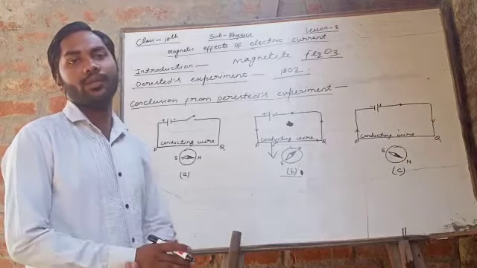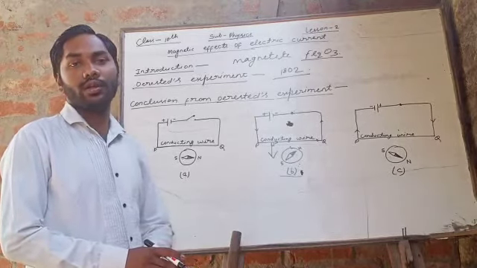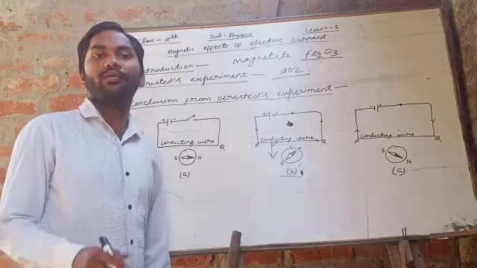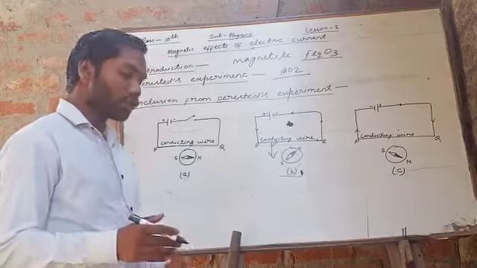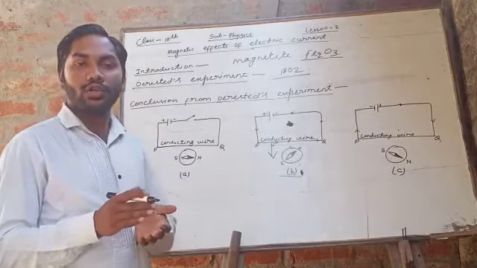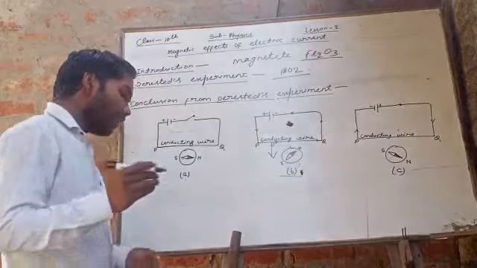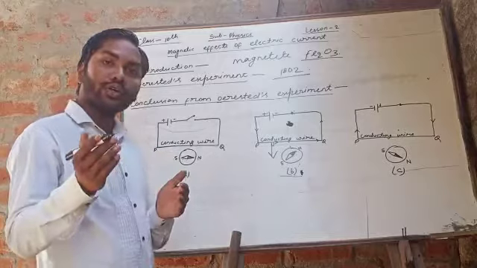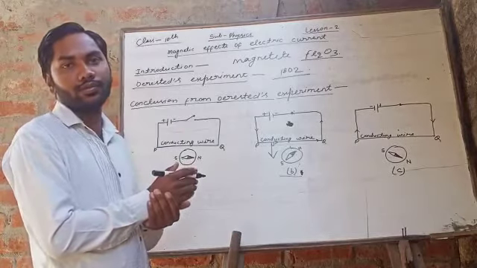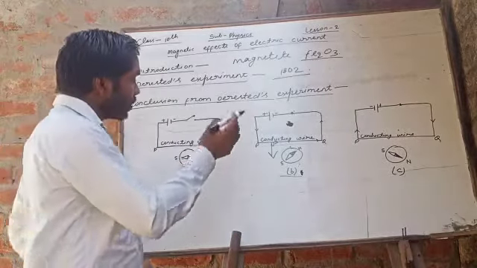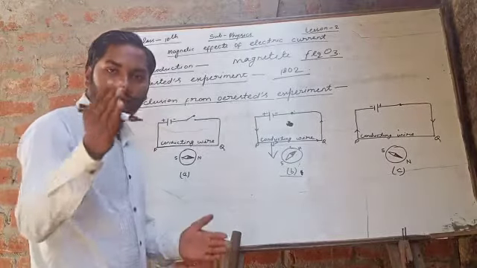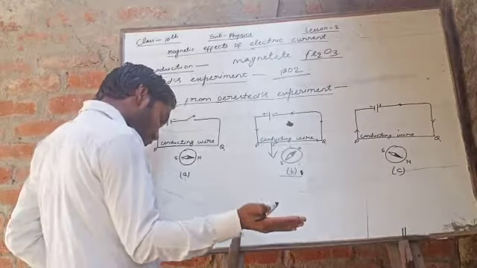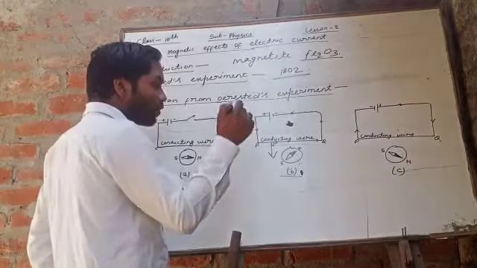The direction of the magnetic field can be determined in two ways. The first method is known as the Snow method: if the direction of current through the wire is from south to north, the deflection of the needle will be towards west.